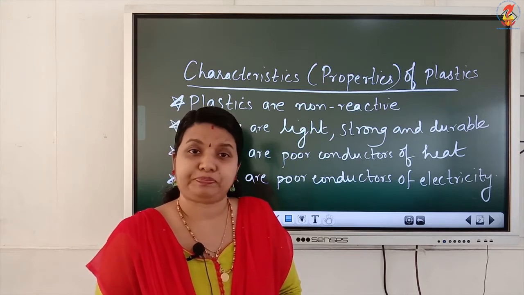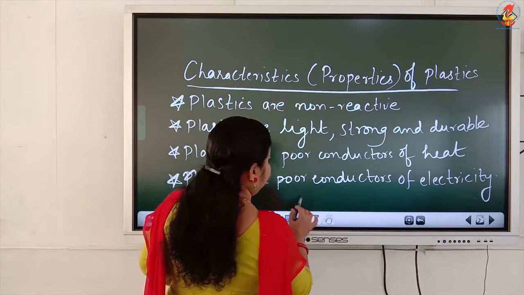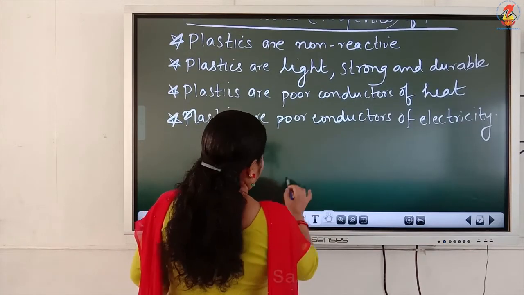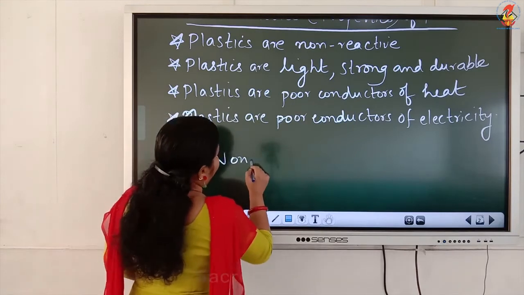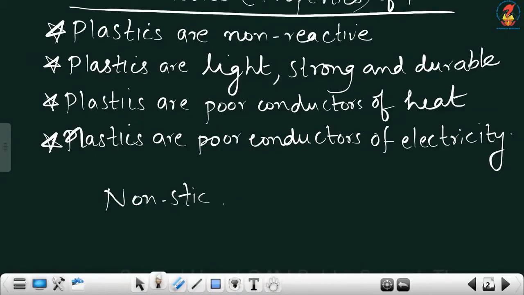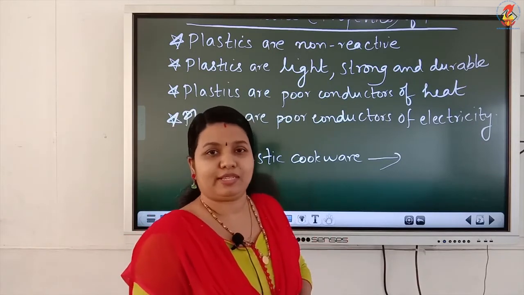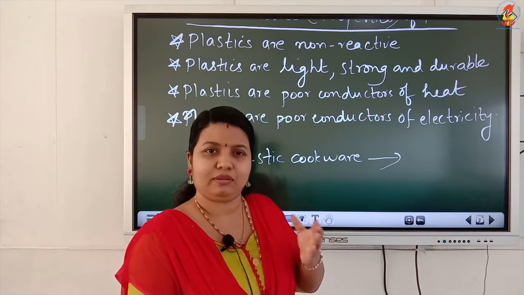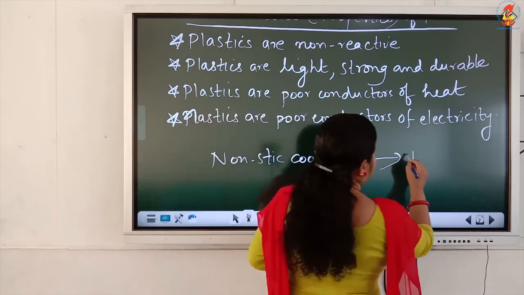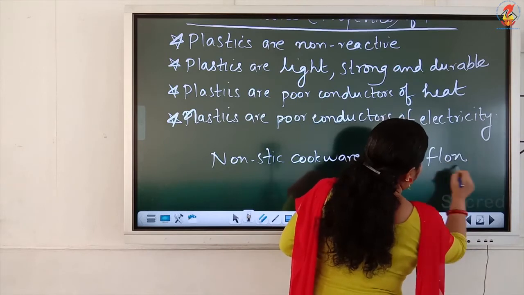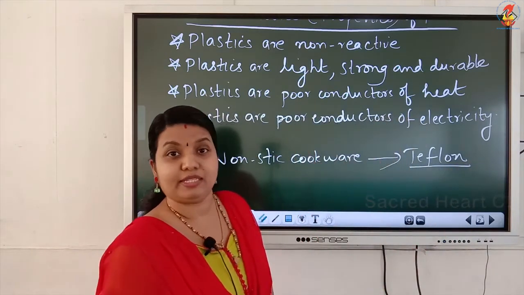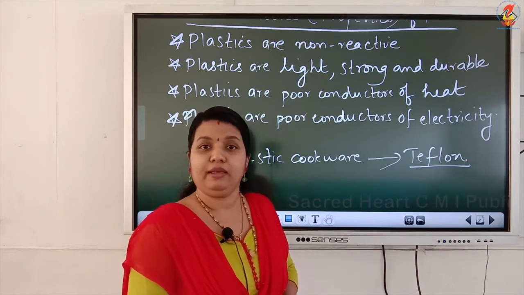Then another use is, have you heard of the Teflon? All of you are familiar with non-stick cookware, right? Inside non-stick cookware, you can see a plastic coating. The cookware is actually made up of metal with a plastic handle, and inside the metallic portion you can see a plastic coating. It can be in white color or mainly in black color. That is actually a plastic called Teflon. This is an important question. The plastic used in non-stick cookware is Teflon. Teflon is the plastic which is used in non-stick cookware.